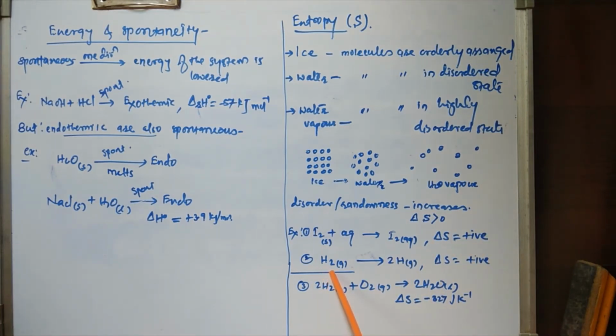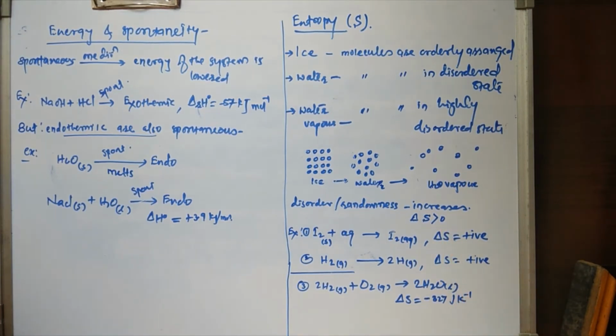Again, here hydrogen gas is converted to hydrogen atoms in the gaseous state. Again, the number of particles here increased. One molecule of the hydrogen gas was there on the reactant side, and here on the product side there are two particles. The number of particles has increased. That's why the molecular disorderness has increased. So delta S is positive. Here in these two cases, the entropy change is positive. That means entropy increases.